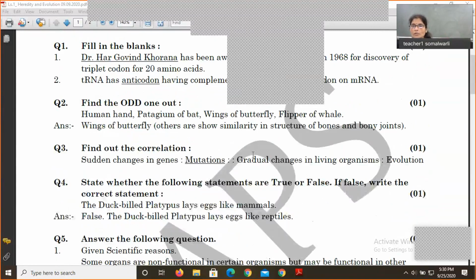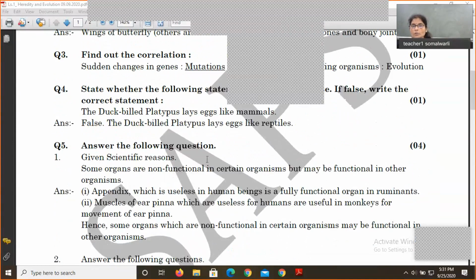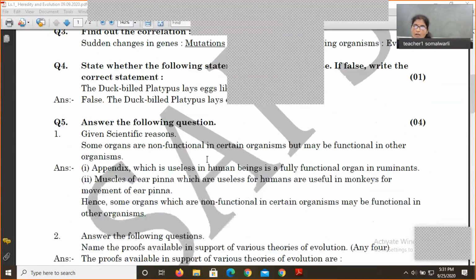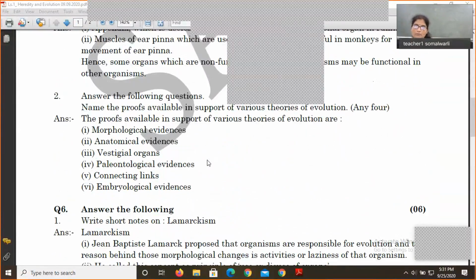About filling the correlated term, I have already cautioned you that if there is a first blank and the next pair has been given, then don't read that first. First go to the second pair given, understand the relationship between them, establish it very clearly, and then fill the gap in this particular question. And for give reason, of course, there may be two or four correct points. I hope I have given the complete description and discussion of this first round, first lesson question of our master course. Thank you very much.